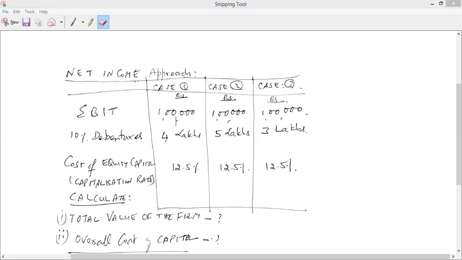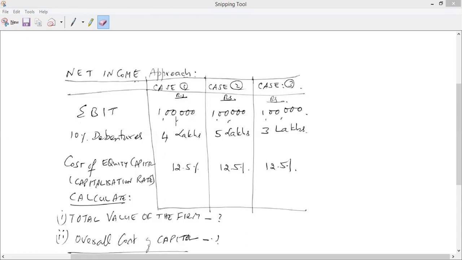Dheeraj, with this EBIT, sorry, go ahead. Yeah, sorry. So with this question, I understand total value of firm. We have to first find out the value of debt and value of equity, and then we'll get the value of firm, right? Correct. Are you talking about the last question? What you are displaying here is the earlier one. Okay, so you're discussing another question. Have you completed this one? No, I am just completing. Yeah, tell me now.